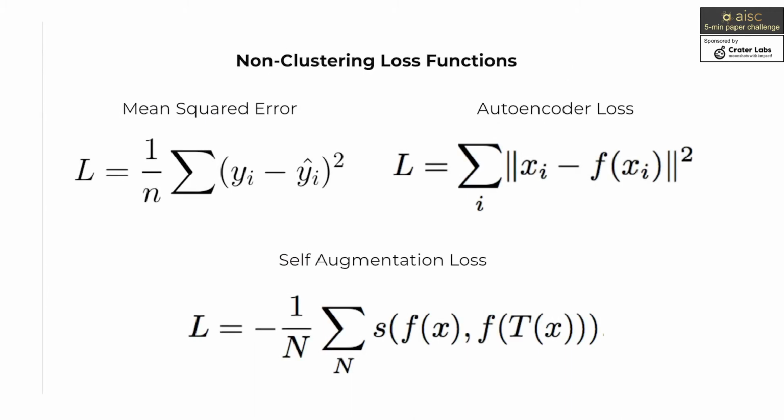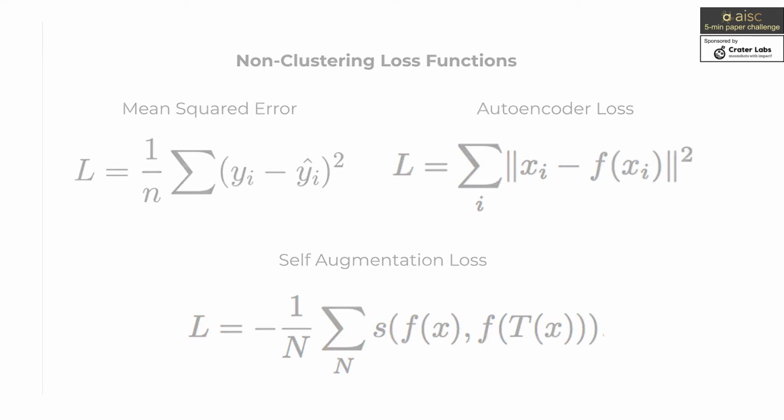Once we've chosen the model architecture, the next step is deciding on how to train it. Although our goal here is clustering, a non-clustering loss function is often used to force the model to learn a useful representation of the input. For example, we could train the model to perform a related supervised prediction task, and then use the standard mean squared error loss function. Or we could apply an autoencoder loss function, which will train the model to recreate its input from the latent features it creates. Another option is the self-augmentation loss function, which will train the model to create an output from the raw data that closely matches the output it creates from a transformation of that data.